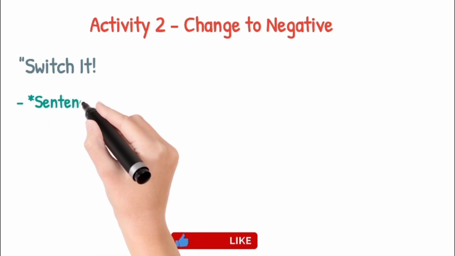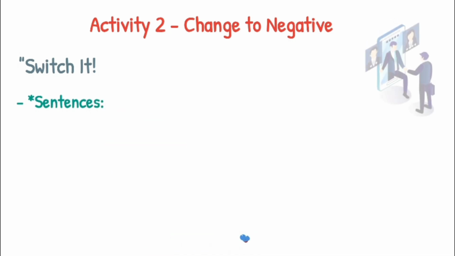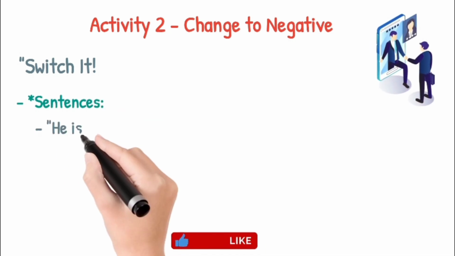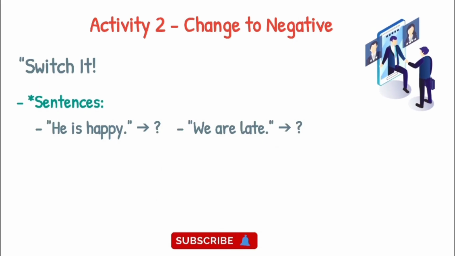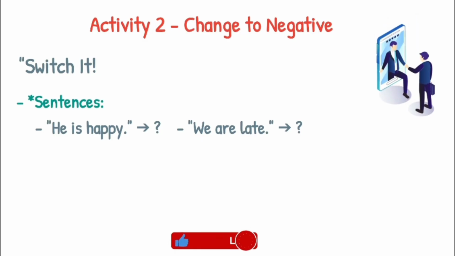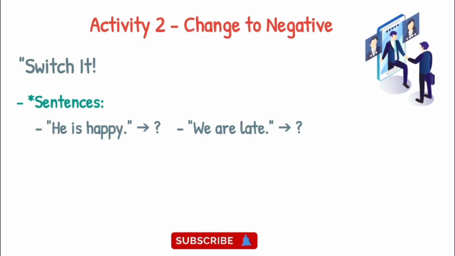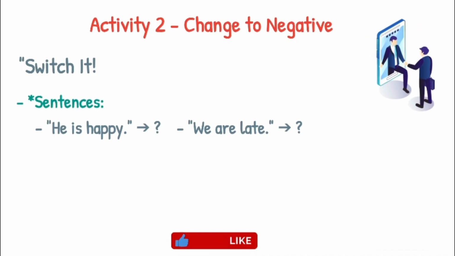Now, here in this activity, you have to convert into negative. So, it's time to switch the sentences from affirmative to negative. Yeah, he's happy. We are late. They are my friends. This is red apple and many other. So, students, you have to convert these affirmative into negative.